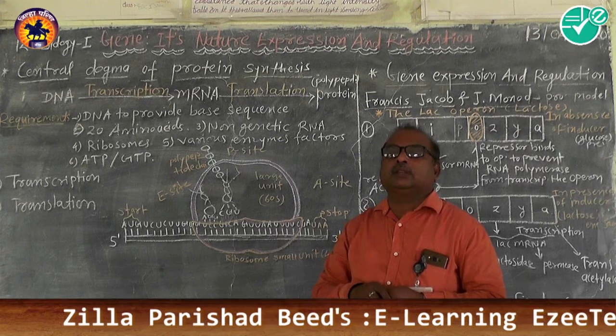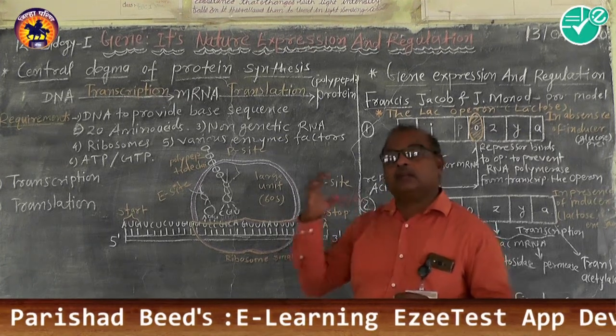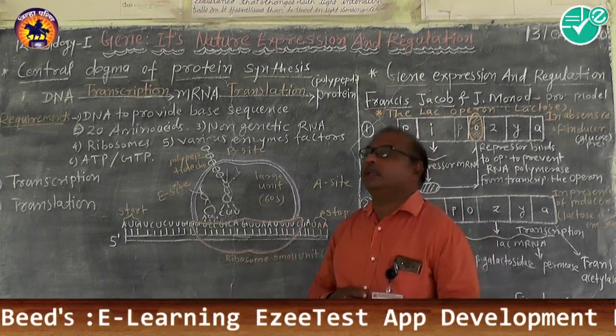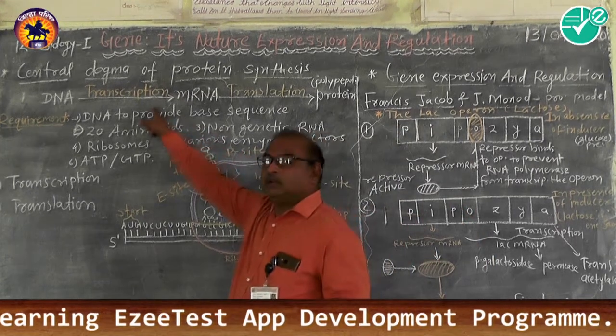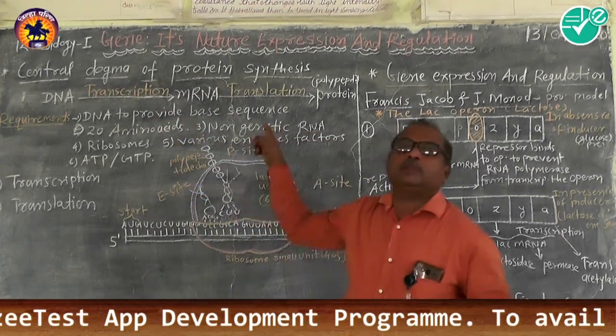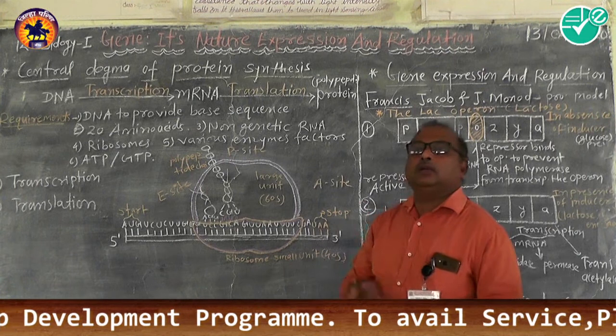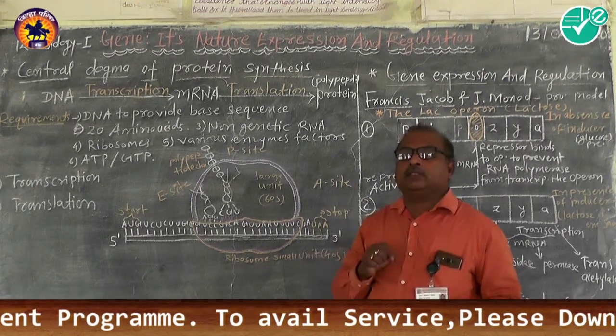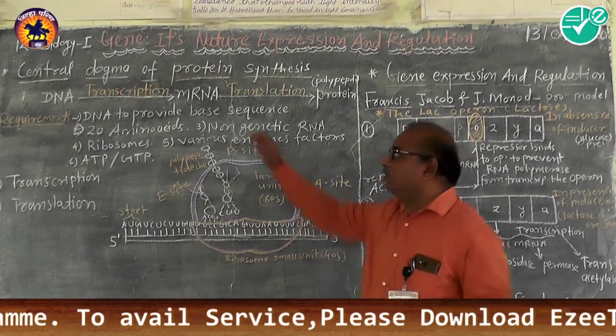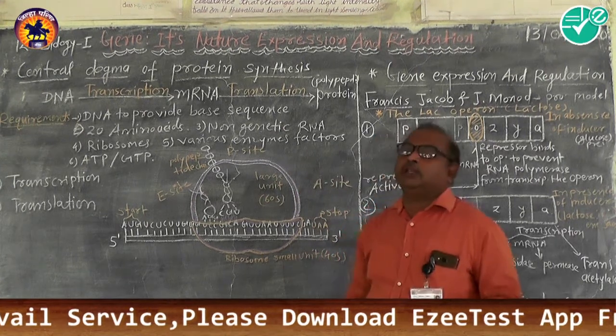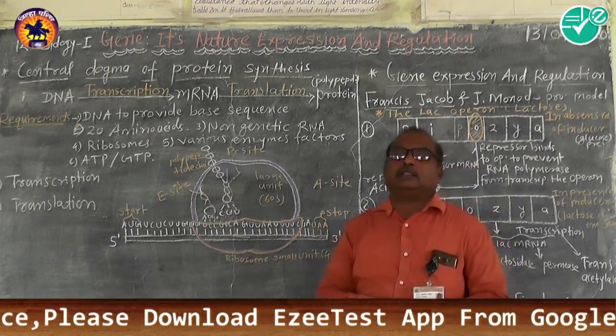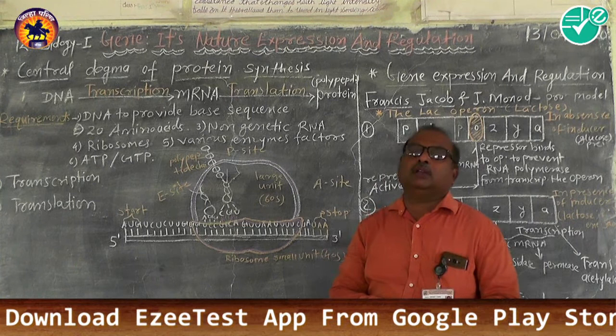During the process, the script of the DNA gets copied onto mRNA, so it is called transcription. Transcription means the total complementary base sequence gets copied by the mRNA during the process. The transcription unit